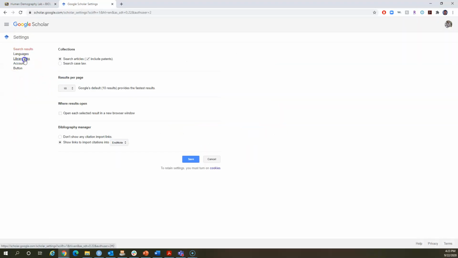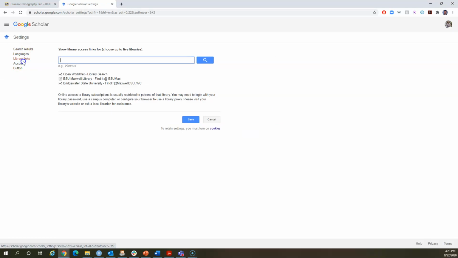Under settings, click library links. That's the third option from the top. Now what you see is, when I log in automatically with my BSU account, it automatically links all my library subscriptions to Google Scholar. Our library, Maxwell Library, has purchased many indexes and many journals, so in this way you're automatically connecting all of these.